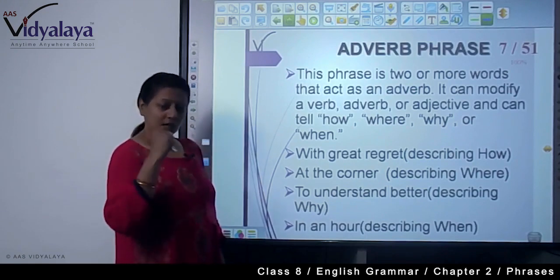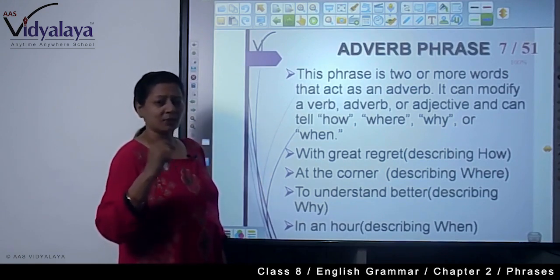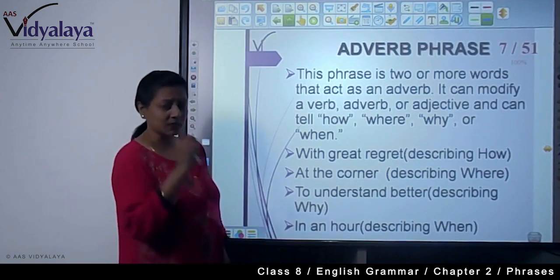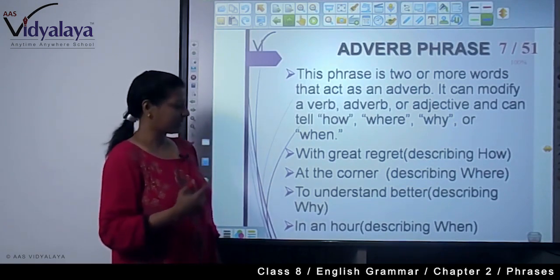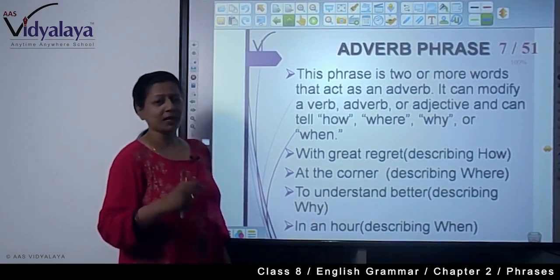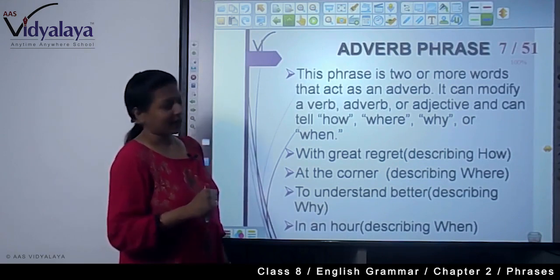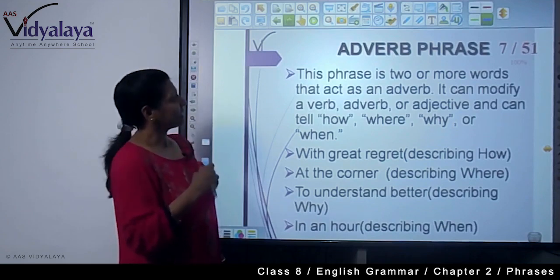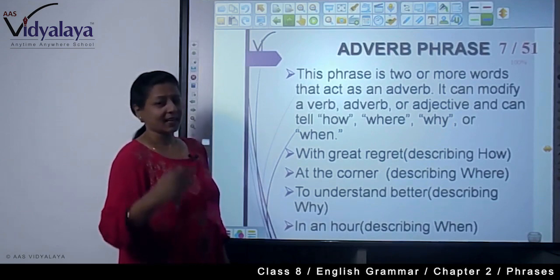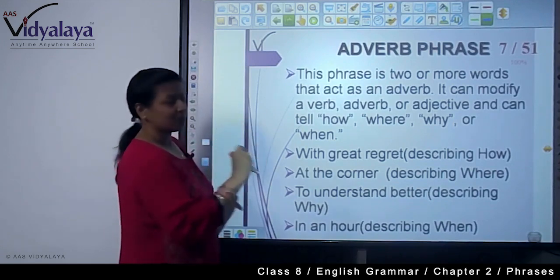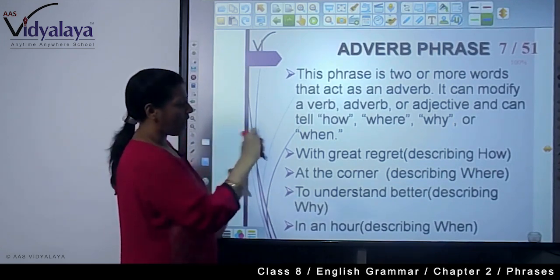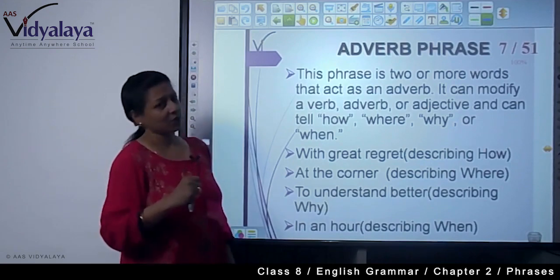Why have you revised the chapter multiple times? Just to understand better. In an hour, that means describing when. When are you coming? In an hour. Right? So in this way, this adverb phrase is used in a sentence; you will find many adverb phrases and they are describing how, where, why and when.